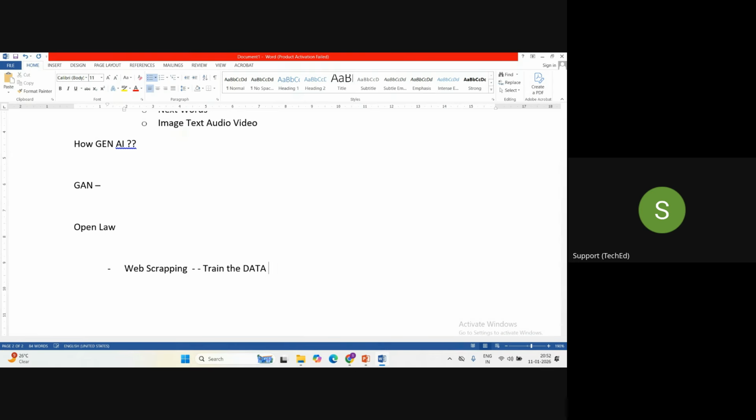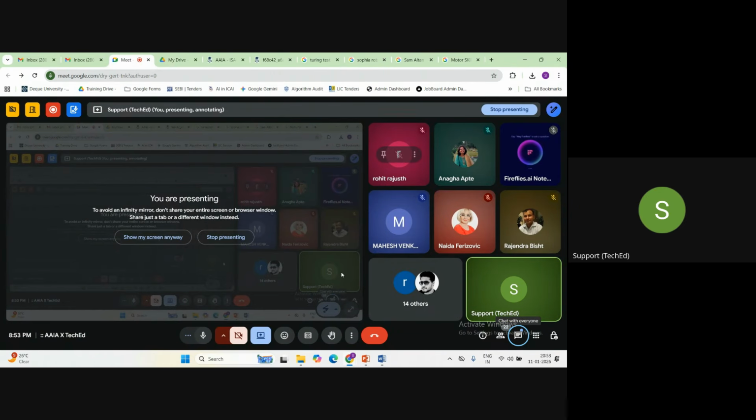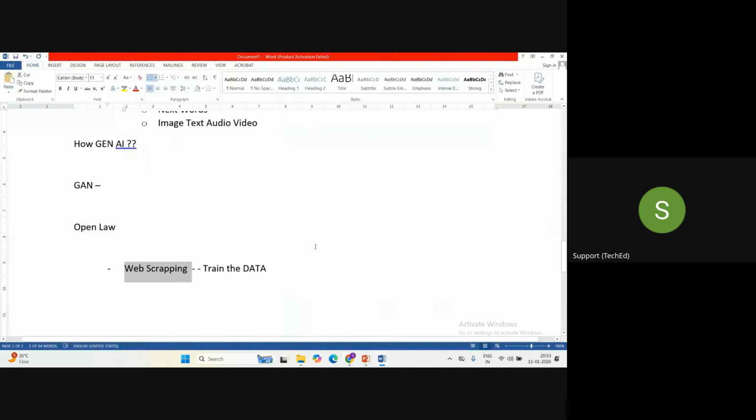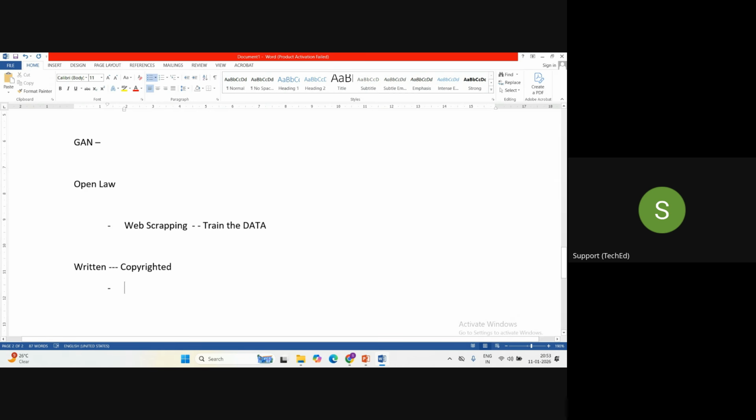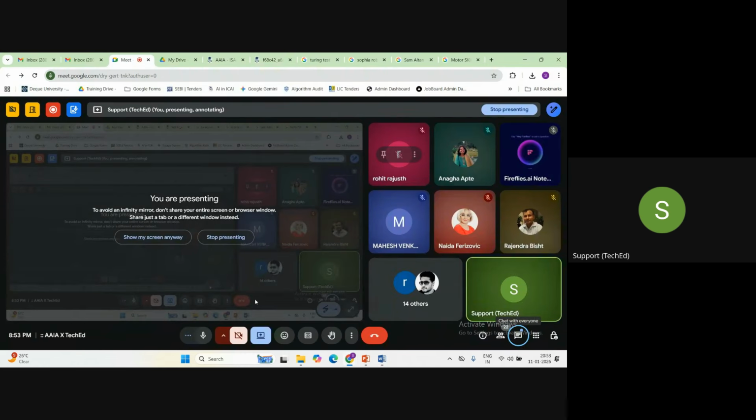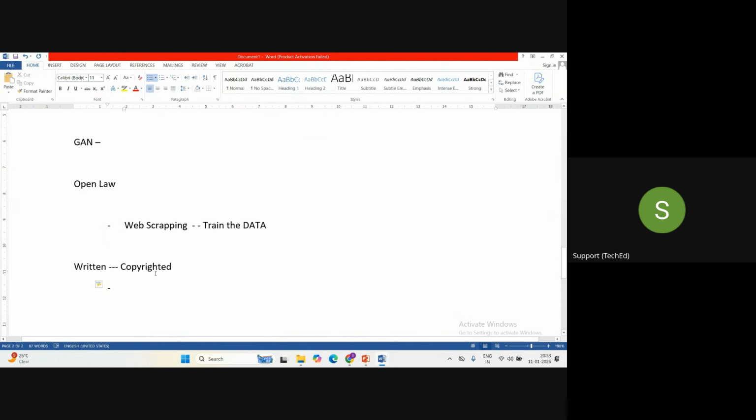Web scraping means where thousands of websites are scraped by an AI model to get the data. Now, suppose, guys, I am giving you a hypothetical example. Suppose I have written a book and that book is copyright protected. You can only read the book.